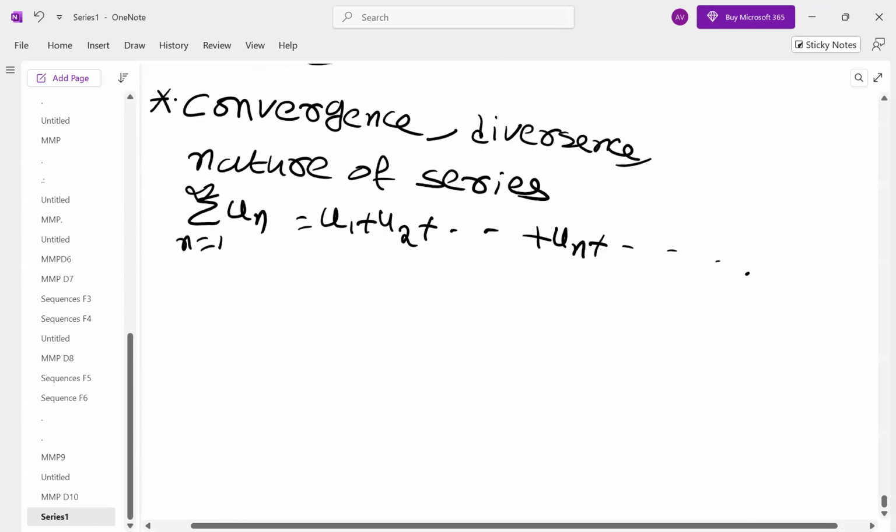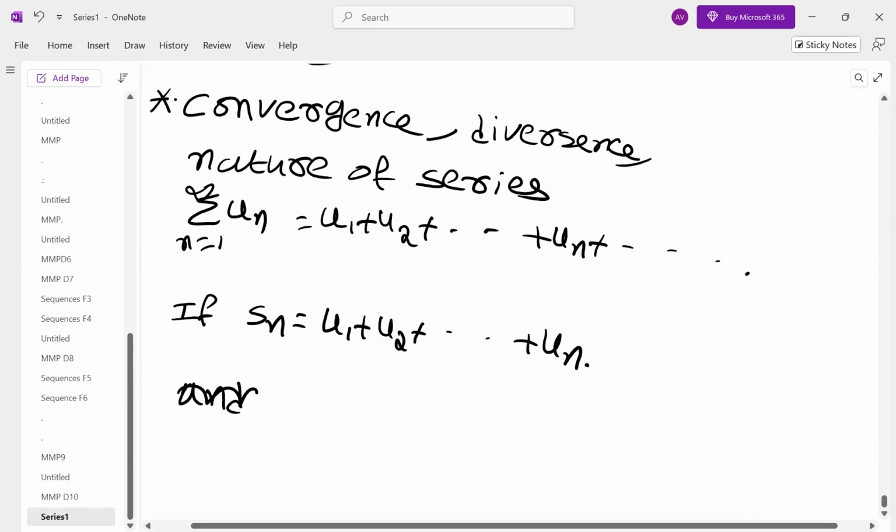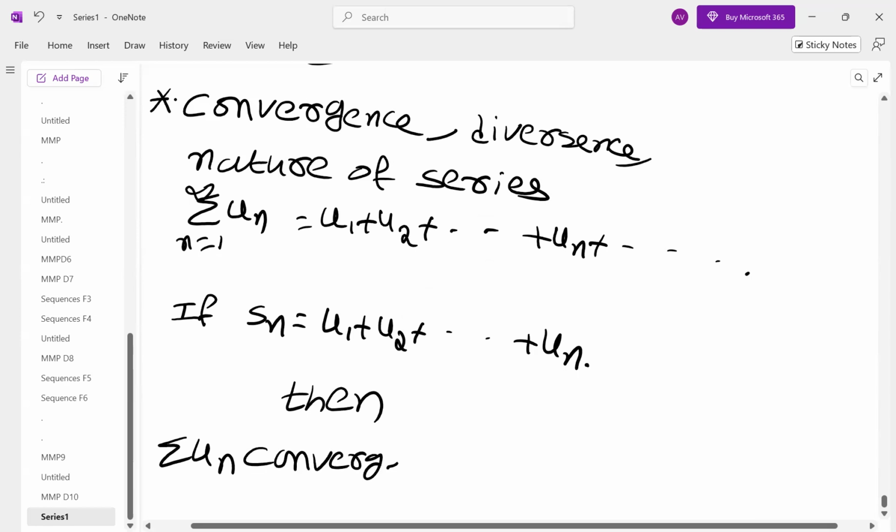So, if Sn is the nth partial sum, then the series converges if the sequence formed by Sn converges.